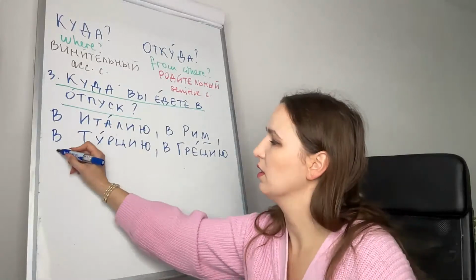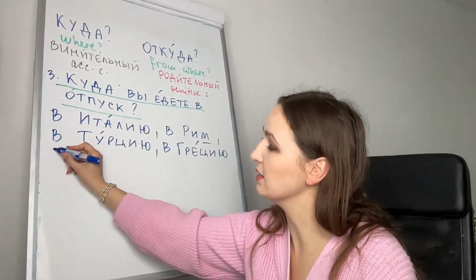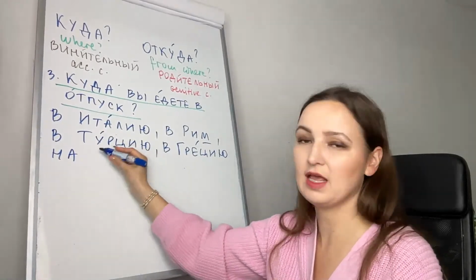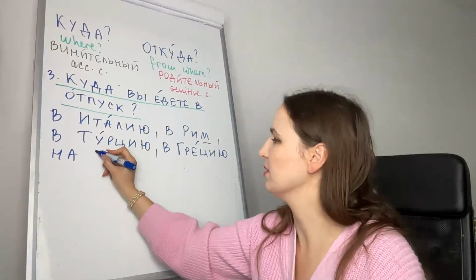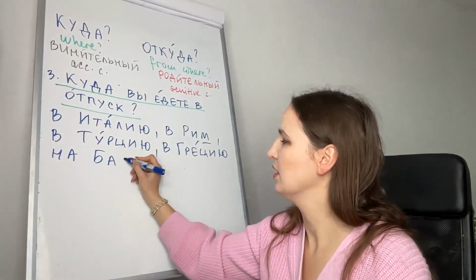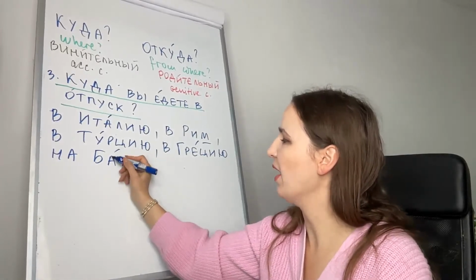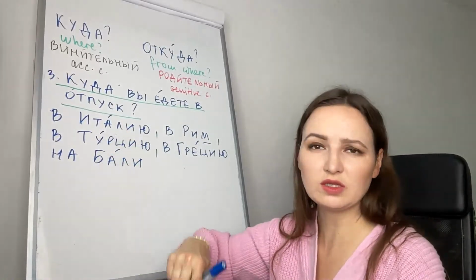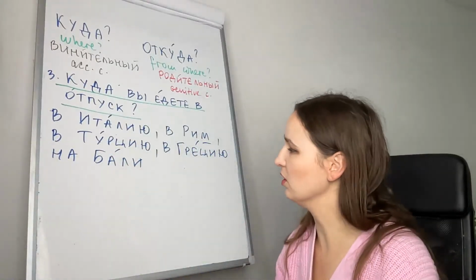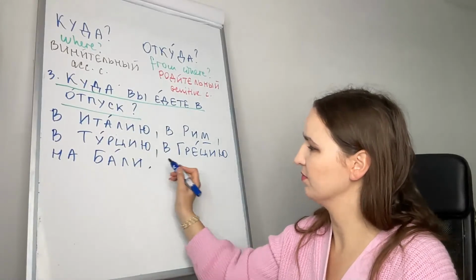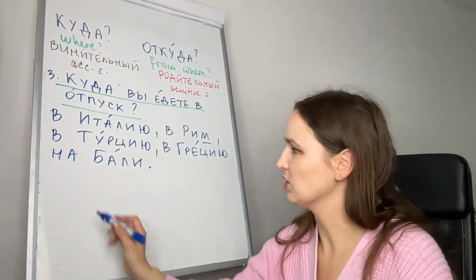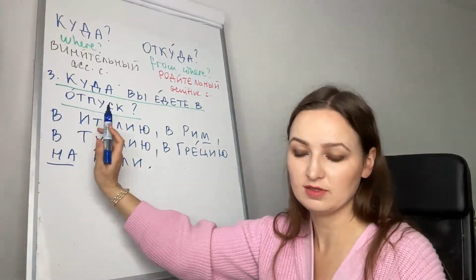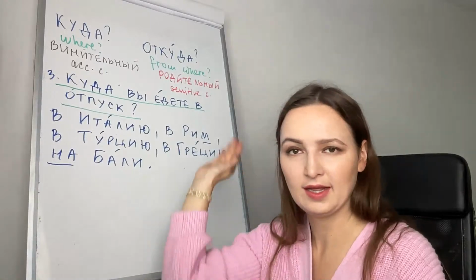And now about islands. When it's an island, we have to use the preposition на, and the name of the island. For example, let's take Bali. На Бали. Bali is masculine, so nothing will change, because остров is masculine in the Russian language. На Бали, to Bali. So with islands, use the preposition на, not в. На, on the island.